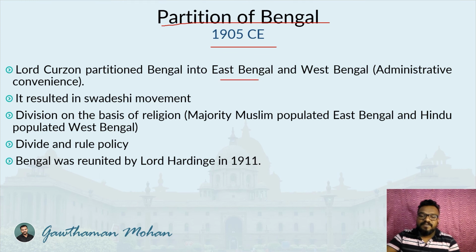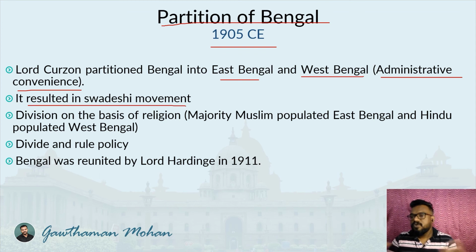One was East Bengal and the other West Bengal. They said it was based on administrative convenience, that they were partitioning Bengal mainly because of administrative convenience. But actually, that was not the reason. They divided it based on community, or religion, that is, Hindus and Muslims. It resulted in the Swadeshi movement, because people started to focus on indigenous goods and their promotion, and they boycotted foreign goods. That is known as the Swadeshi movement.